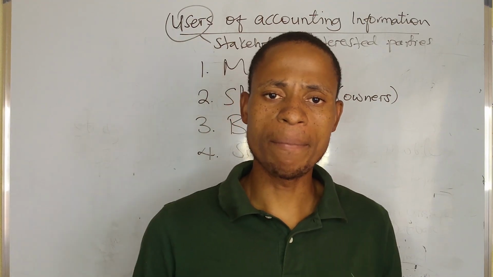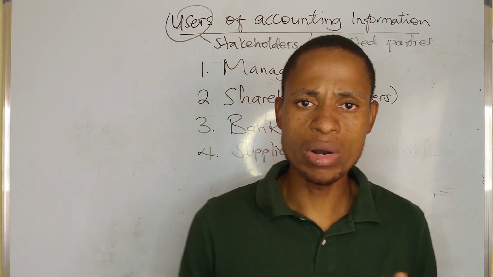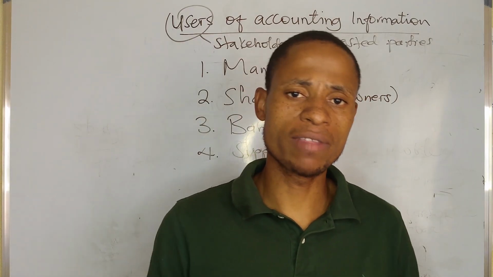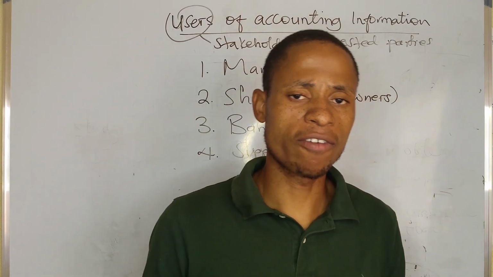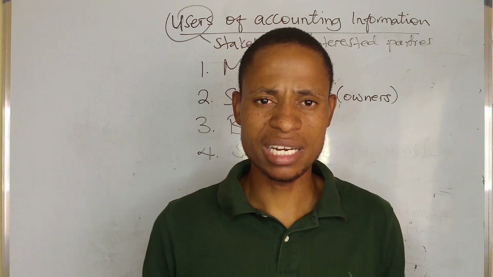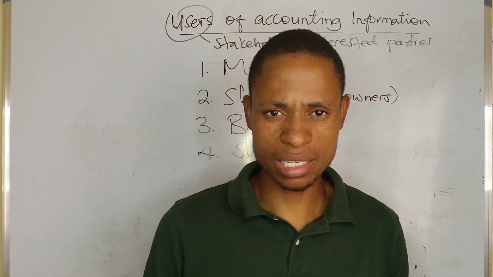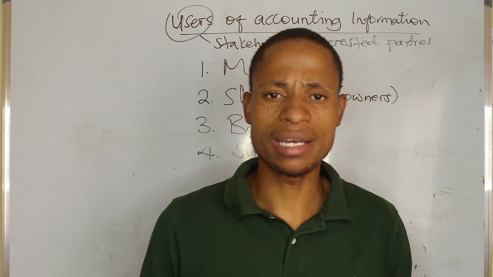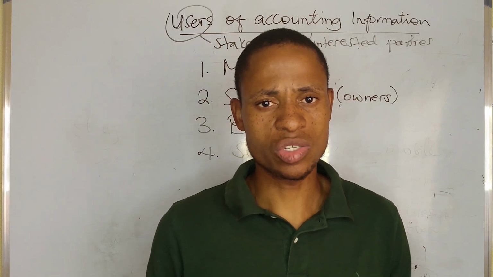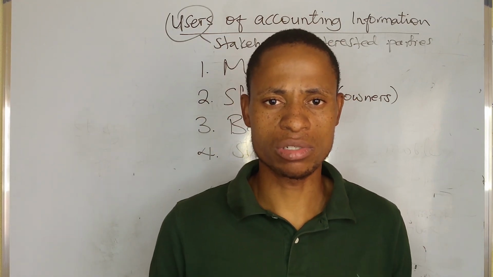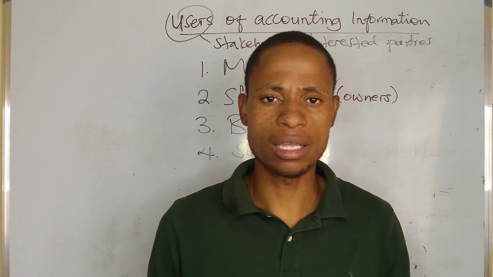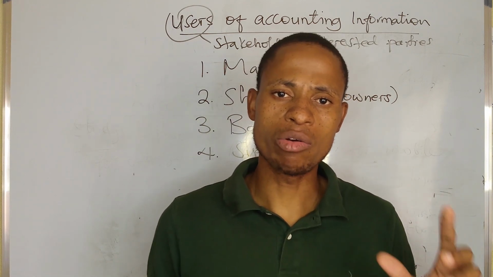All debts can be paid only if the business has enough money to pay back, only if it is capable, only if it has the capacity. For a bankrupt business, suppliers cannot supply goods on credit. So the supplier needs that information to decide how many goods to supply to that business and on what terms.